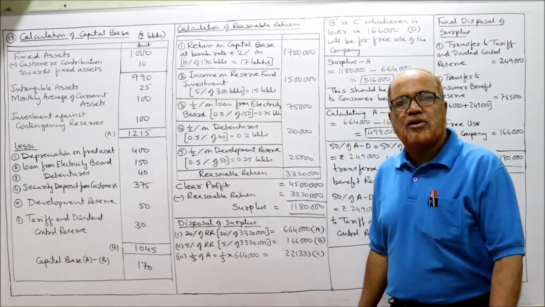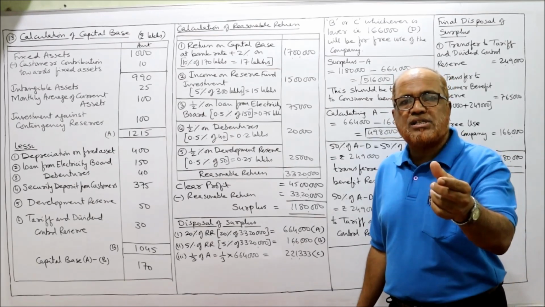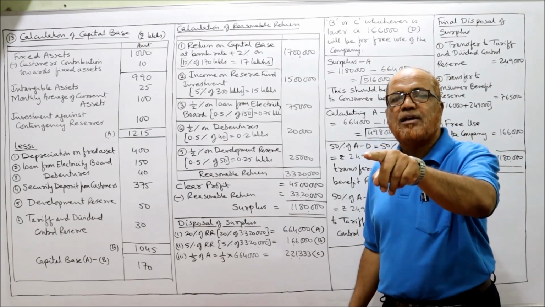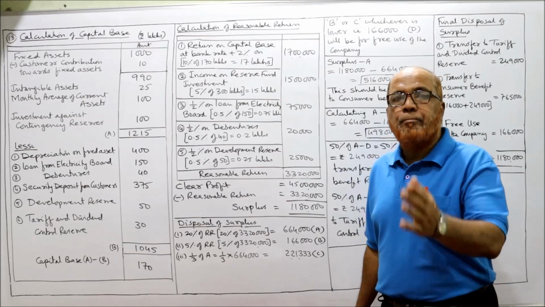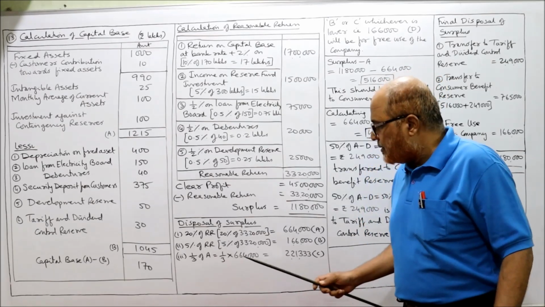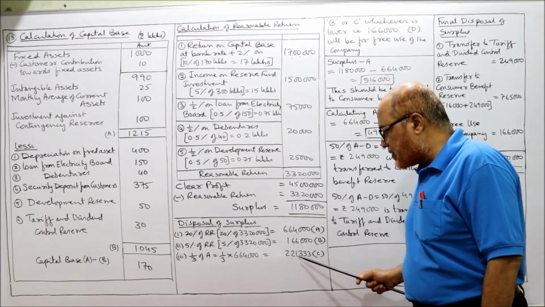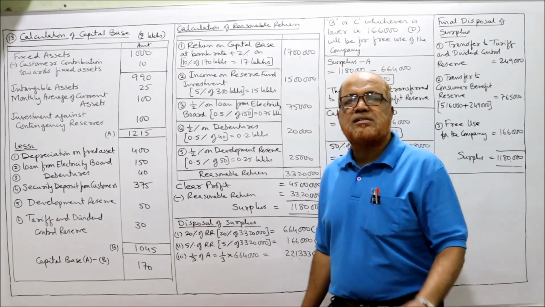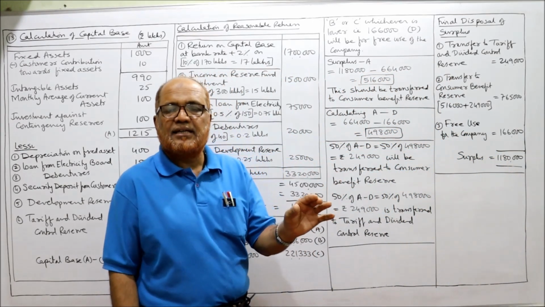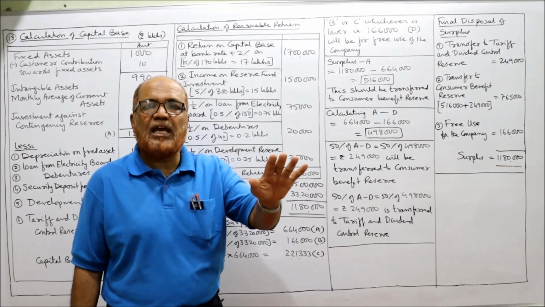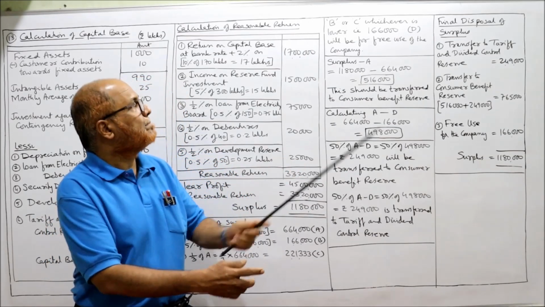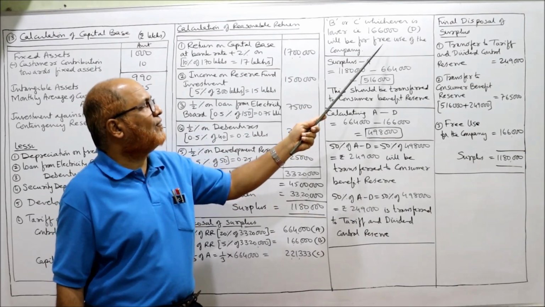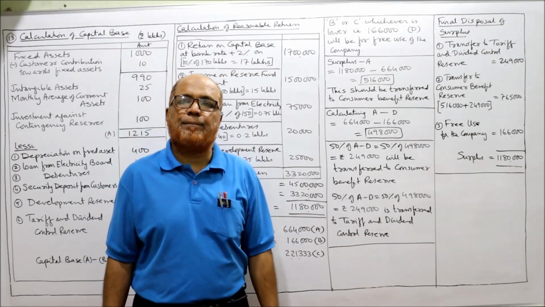3 steps we have completed. Fourth step, B or C, whichever is less, will be called D, and that is for the free use of the company. B is 1 lakh 66,000, C is 2 lakh 21,333. Which is less? 1 lakh 66,000. So 1,66,000 will be called D, and that will be available for any use by the company.